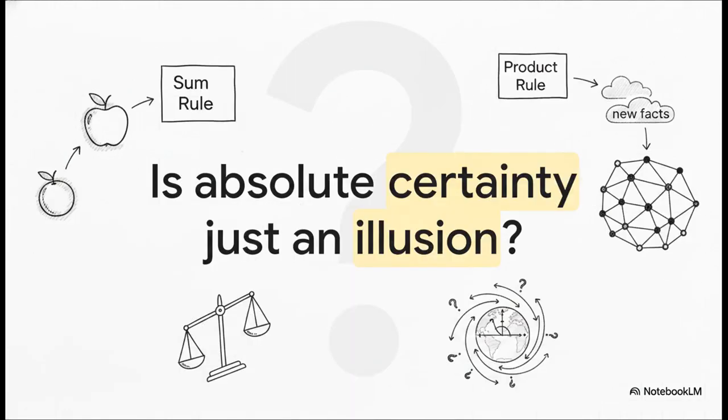We've seen how the simple counting of apples and oranges transforms into the mathematical engine of the future. The sum rule maps our horizons, and the product rule essentially updates our world as new facts arrive. But it leaves us with a pretty profound thought. If the most advanced artificial intelligence on the planet is fundamentally just navigating degrees of probability using the sum and product rules at massive scale, is absolute certainty just an illusion? I'll leave you to ponder that one.